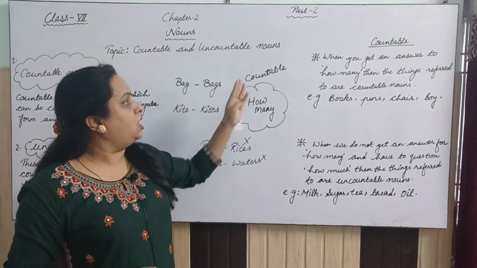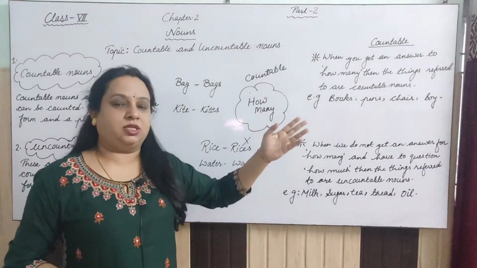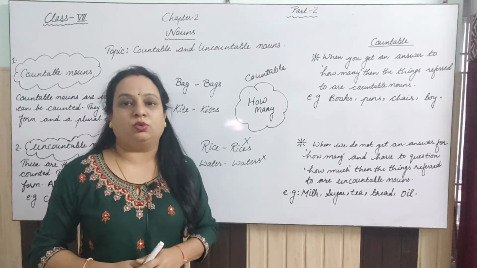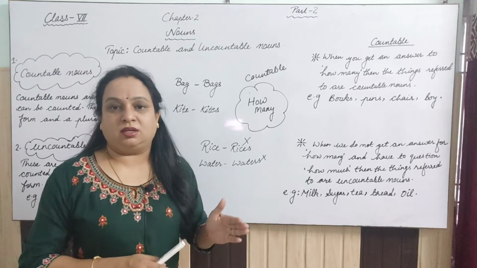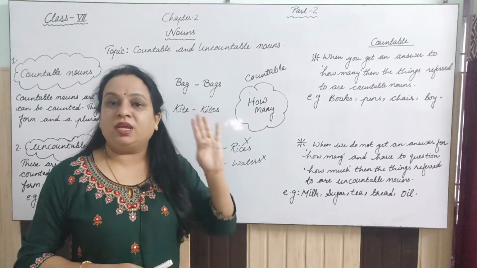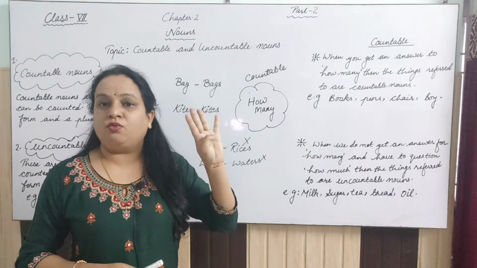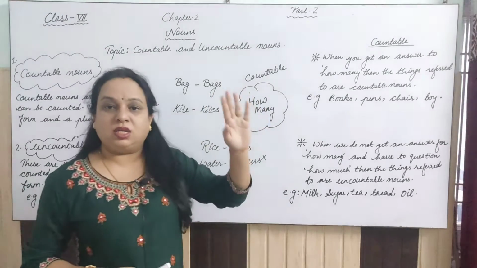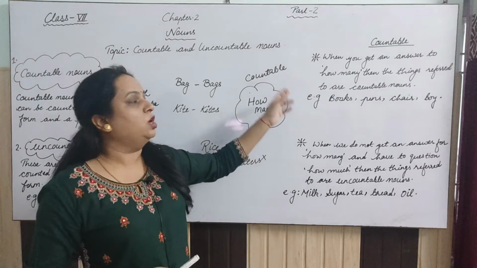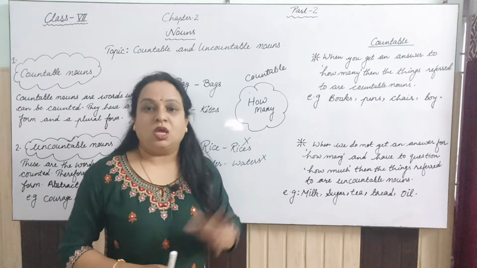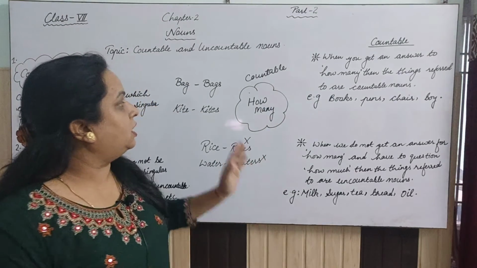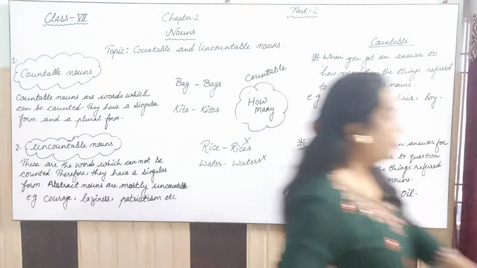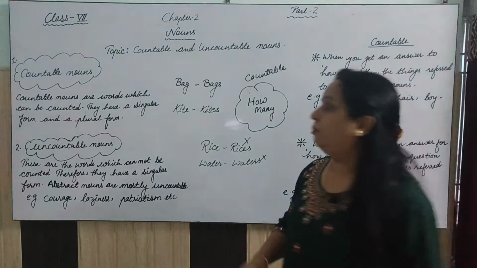Suppose I'll take one more example. There are 2 fans in this room. So what will you do? How many fans are there in this room? How many fingers are there? There are 4 fingers, right? So how many is the phrase which will help you to identify countable nouns. If you want to identify the uncountable noun, for that you have to frame a question with how much.